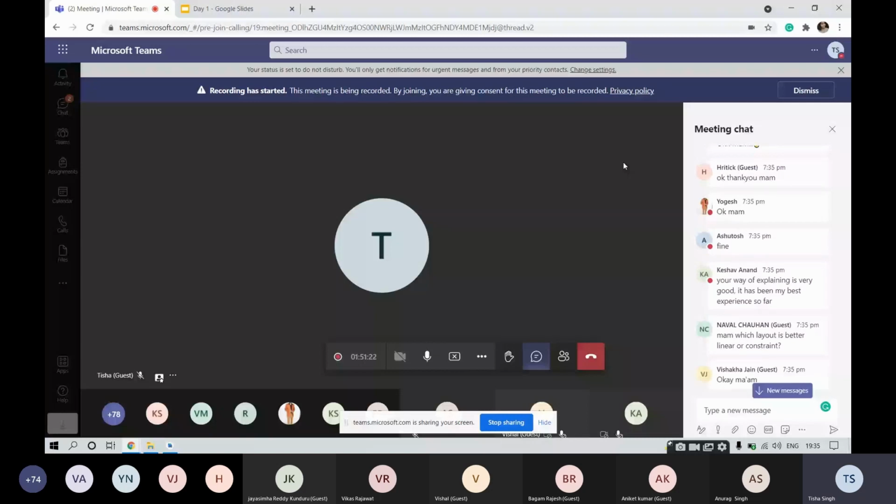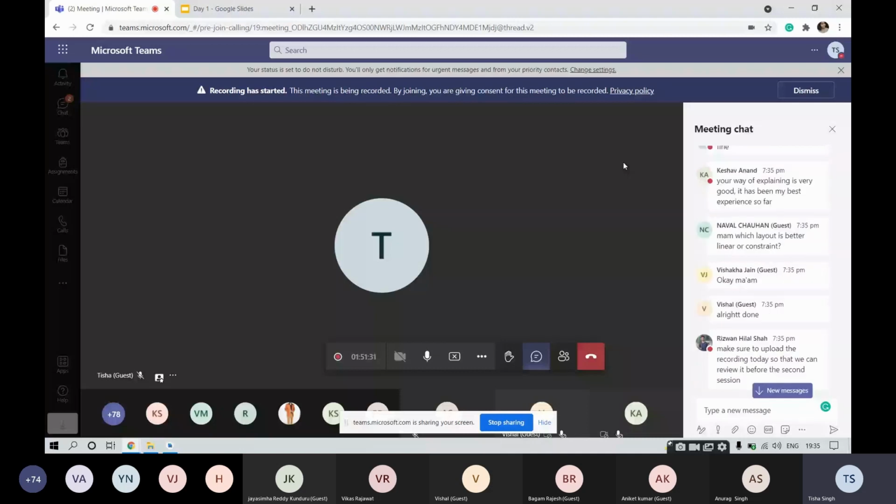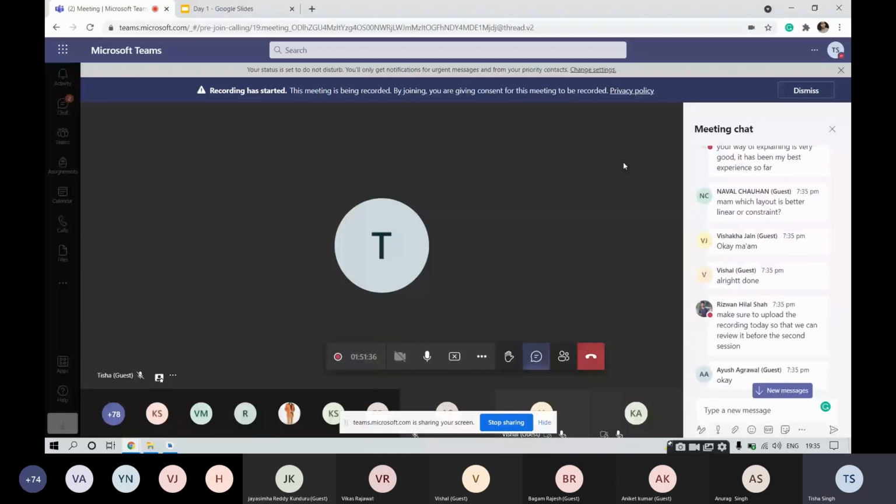Okay, I have seen an interesting question over here: which layout is better, linear or constraint? So Naval, according to me, constraint layout is something which is used more in industry-level applications, because constraint layout is very rigid. In case of linear layout, there are certain limitations, but in case of constraint layout, there is no limitation. You can arrange the items in whatever manner you want.